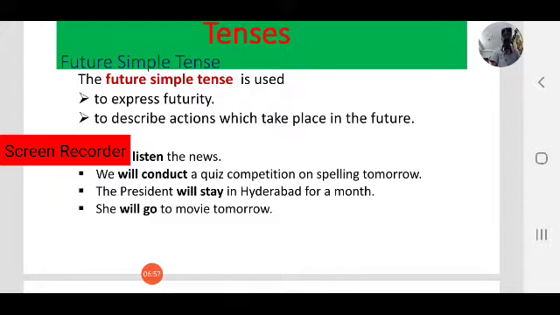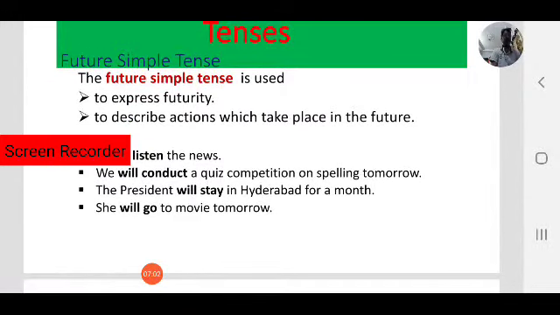For example, I shall listen the news. We will conduct a quiz competition on spelling tomorrow. The president will stay in Hyderabad for a month. She will go to movie tomorrow.